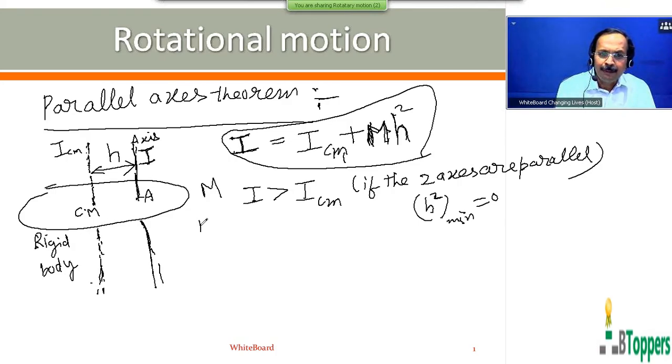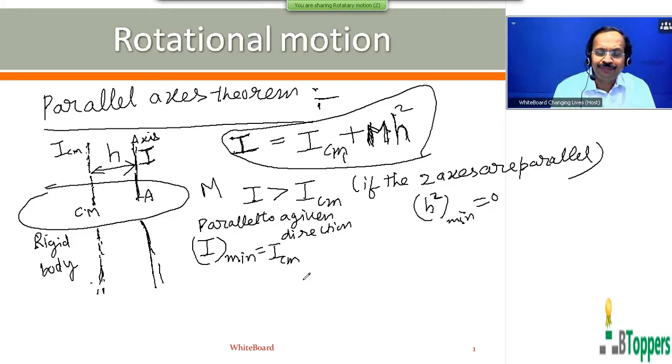That means parallel to a given direction, the moment of inertia of the rigid body will be minimum about the axis passing through its center of mass.